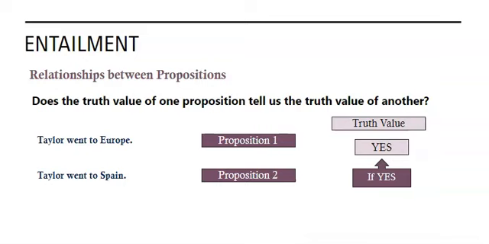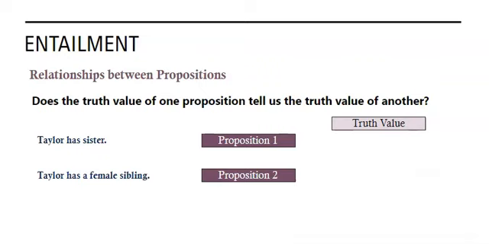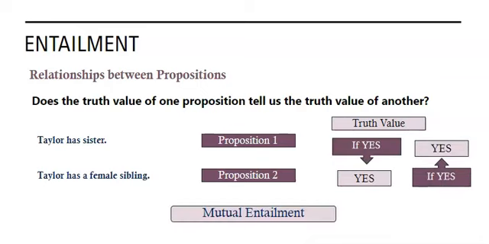But there are some sentences where the entailment can work both ways. For instance, if the proposition Taylor had a sister is true, do we know that Taylor had a female sibling? Yes. And if Taylor has a female sibling, if that truth value is yes, we know it's also true that Taylor has a sister.